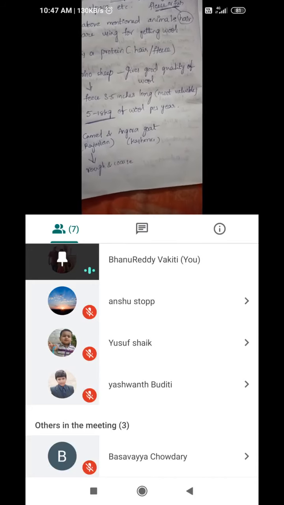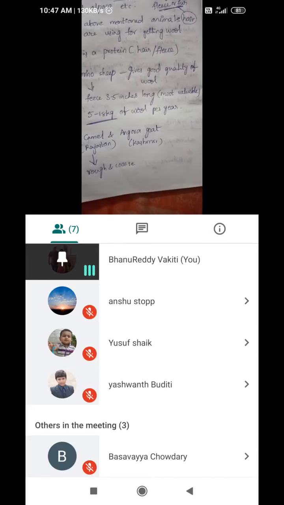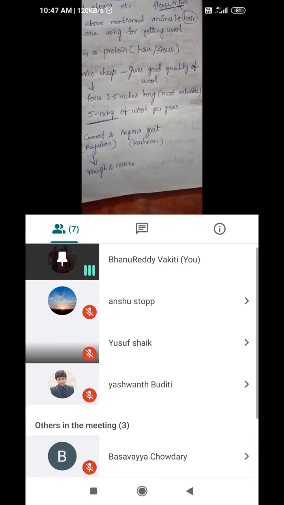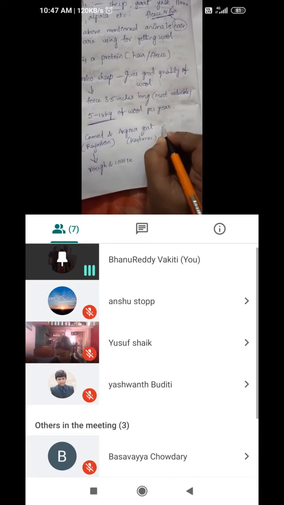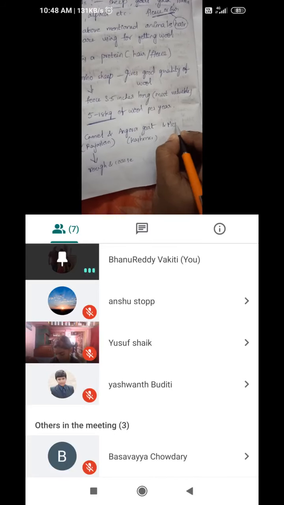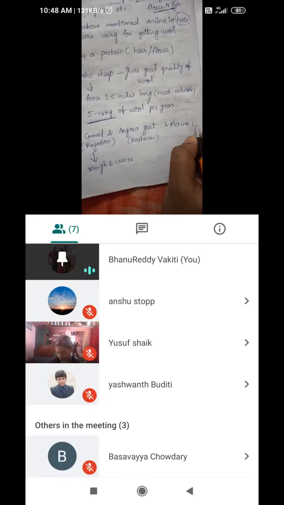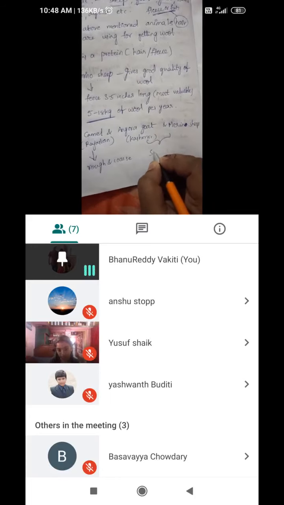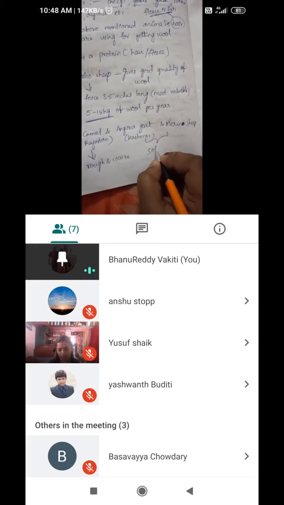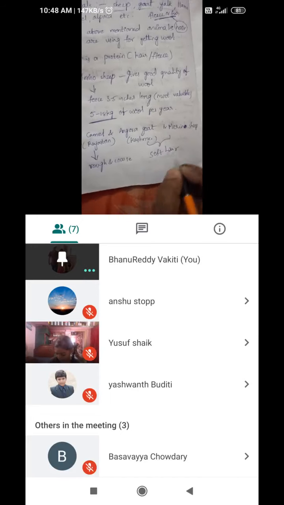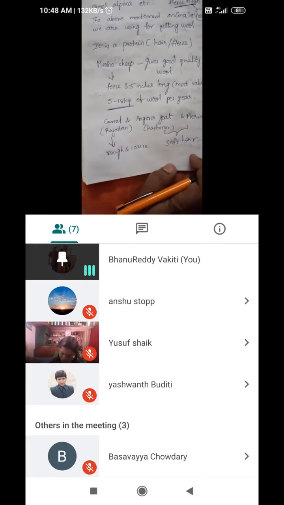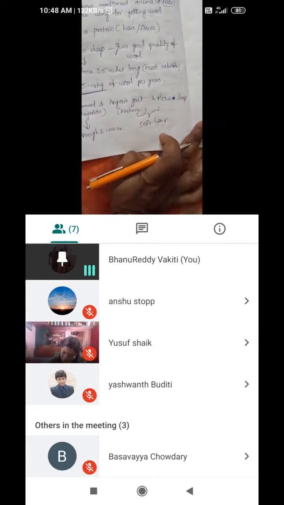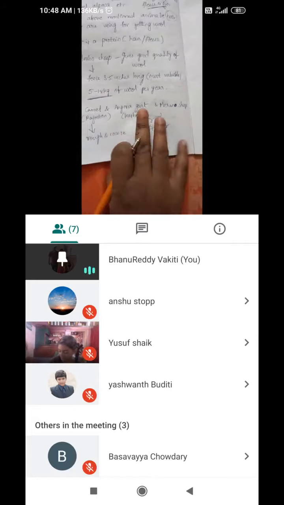Yes, some animals usually have soft hair: Angora goat and merino sheep. So these have smooth, soft hair. So the hair is rough for camels, and soft for Angora goat and merino sheep.